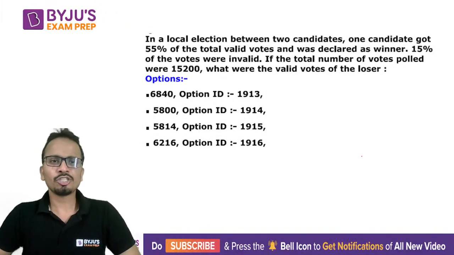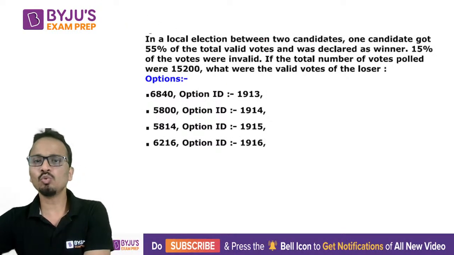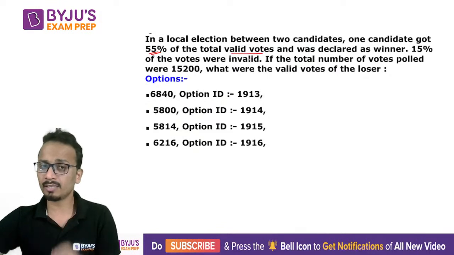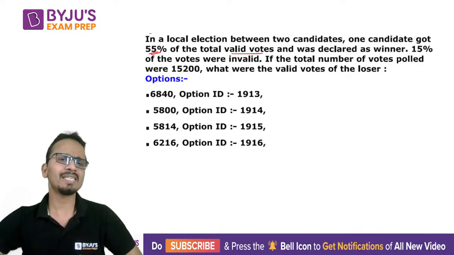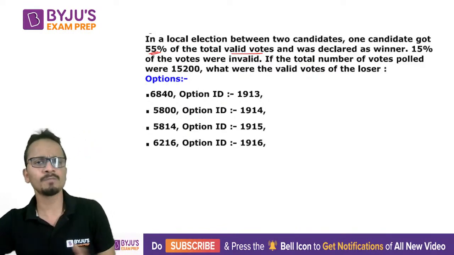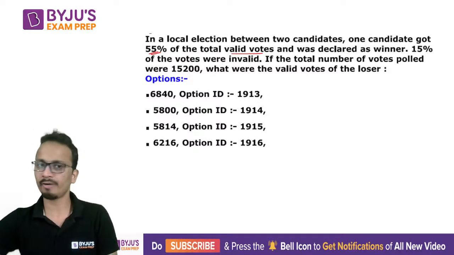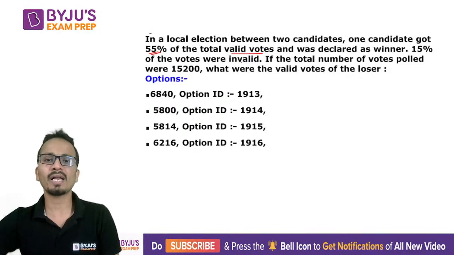Again, a very easy question. In a local election between two candidates, one candidate got 55% of the total valid votes. So the election is between two candidates. One is getting 55% of valid votes. The other will get 45% of the valid votes. All right. Now 15% votes were invalid.